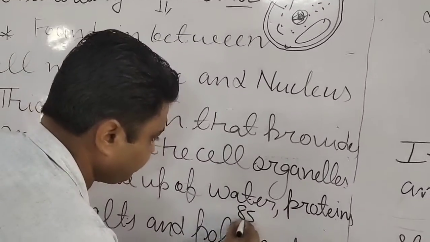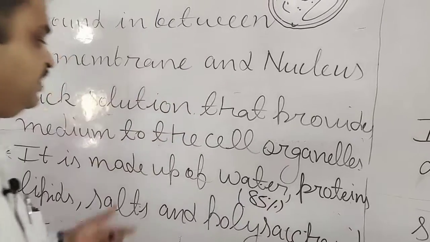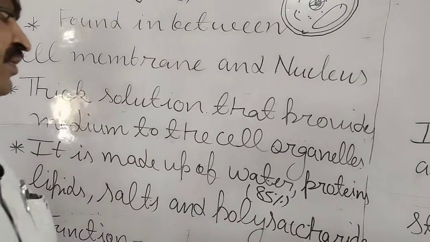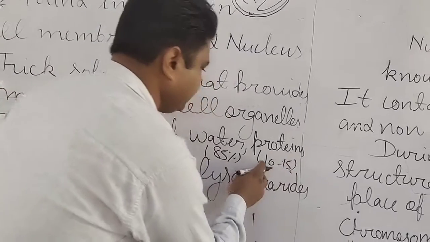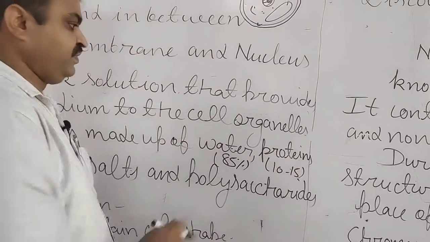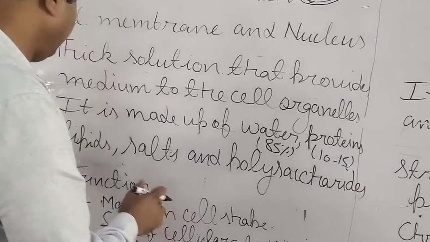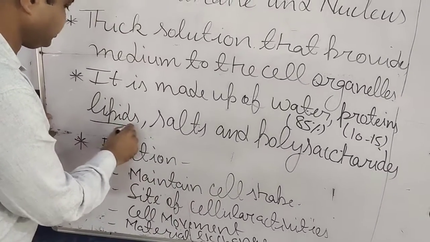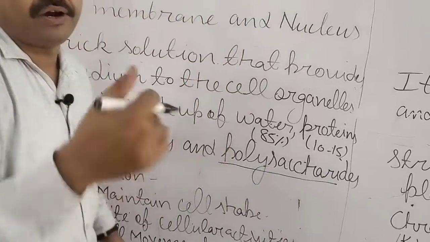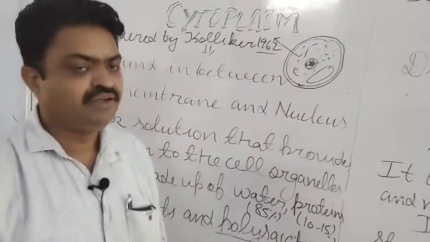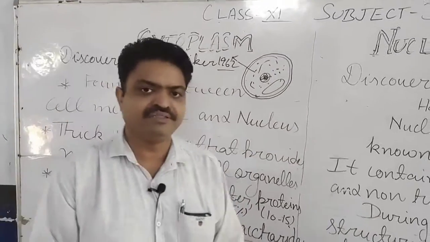Around 85% water is found in the cytoplasm, and around 10 to 15% is protein. All the other biochemical substances like lipids, salt and polysaccharides are found in small amounts inside the cytoplasm.